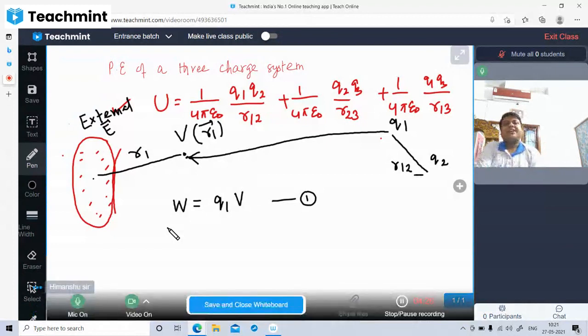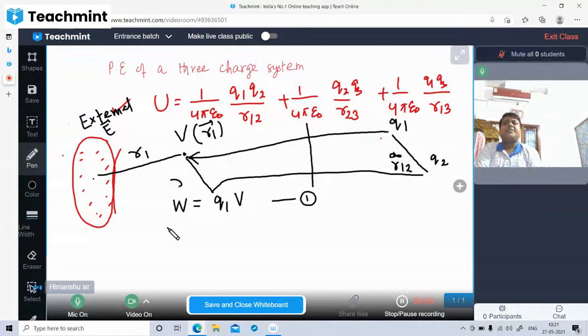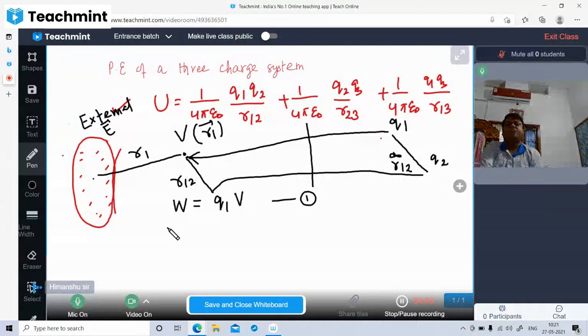When the second charge comes to occupy the same position as in the system located at infinity, the configuration has to remain intact, everything has to be the same. So r12 is the distance, and then the work done in bringing q2. Let's write a few things.